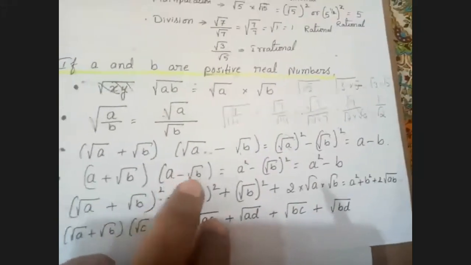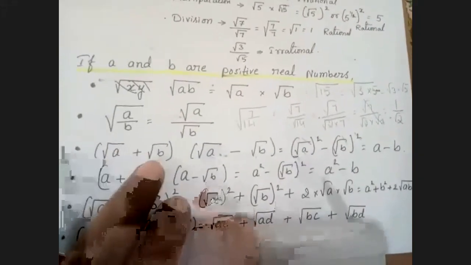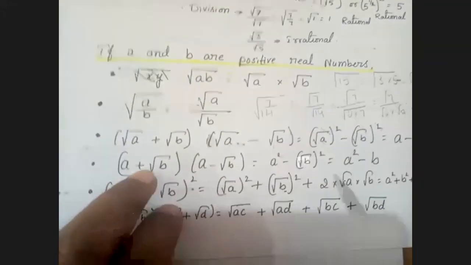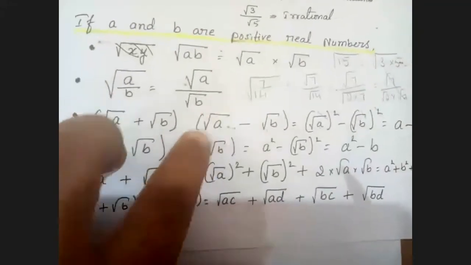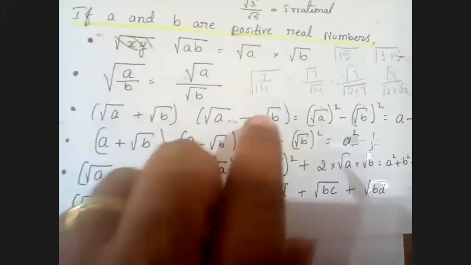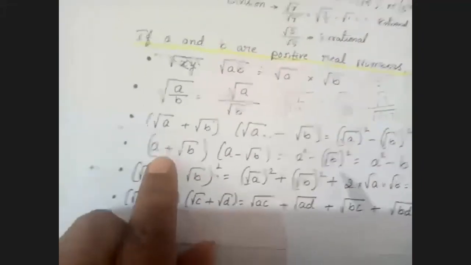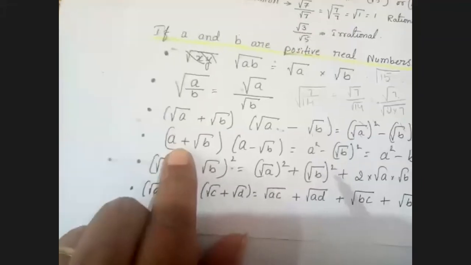Next one, A plus root B, A minus root B. Here I am taking A plus root B, root A, root A, but here root B and root B, here also root B and root B. Let's see what is the result. Same thing I'll apply, the A plus B into A minus B identity.